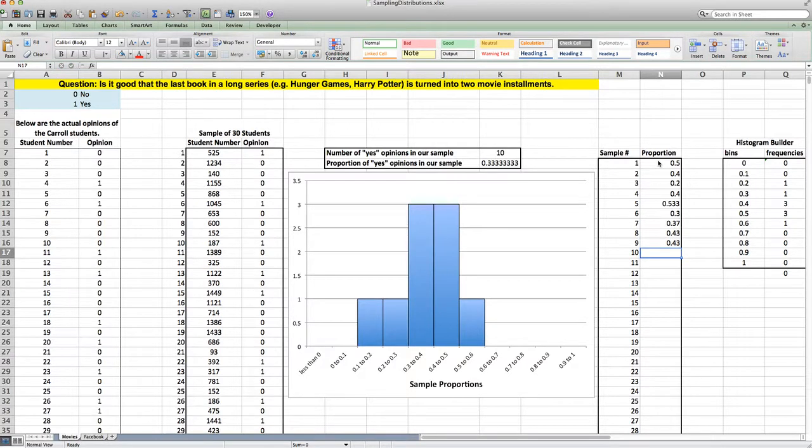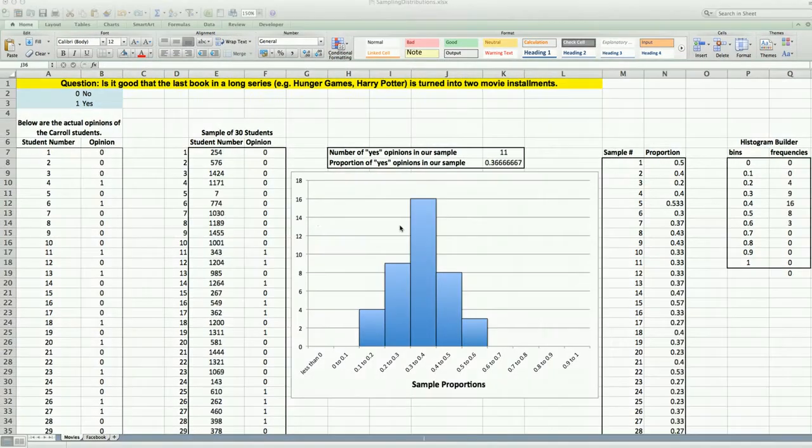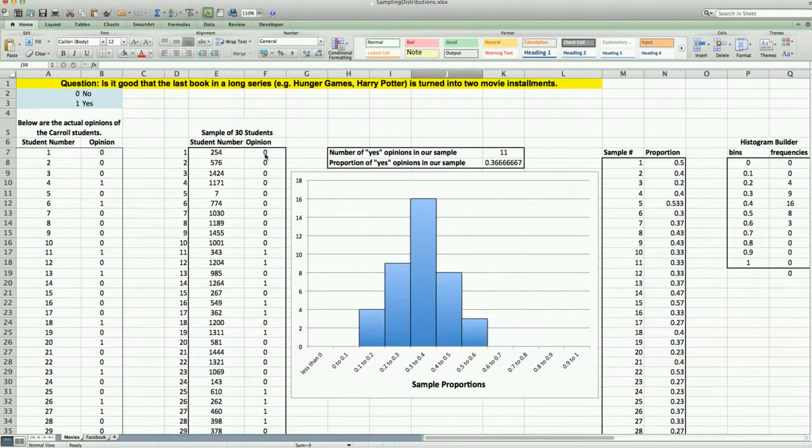So I'm going to take a moment and fill out the rest of this distribution so you can see it, and then we'll look at a little bit bigger example. All right, so now that I've built this sampling distribution, what I've done is I've taken 40 different samples from this population. The samples are all of the exact same size, so I've sampled 30 people 40 times and plotted the proportion of people who said yes to this question. And you'll notice that this actually follows this nice symmetric distribution. If you do this infinitely many times, this will follow a normal distribution, which is actually pretty astonishing. It's called the central limit theorem.